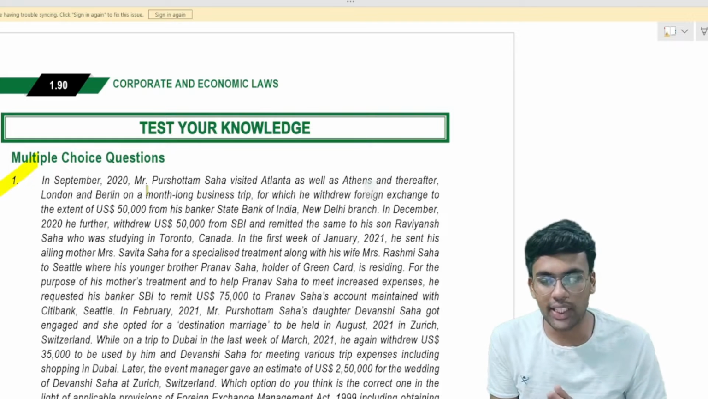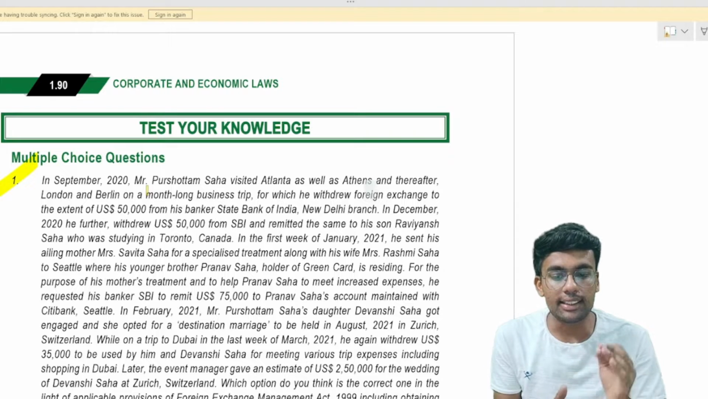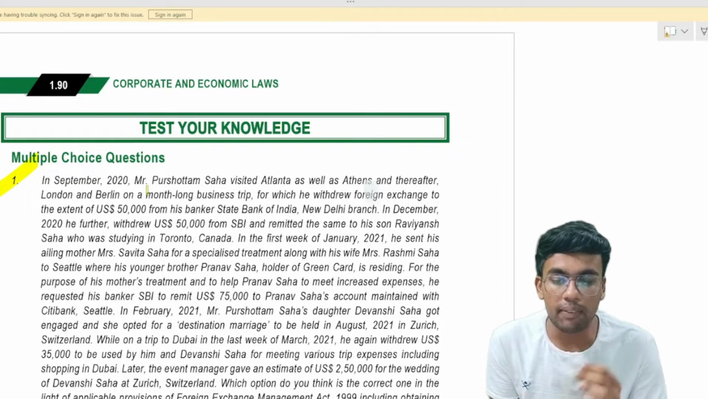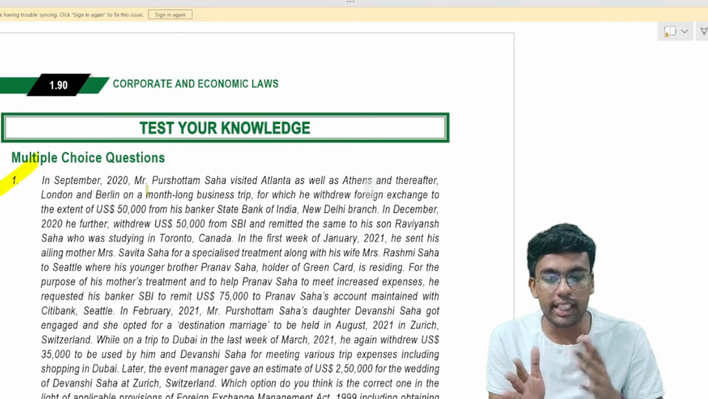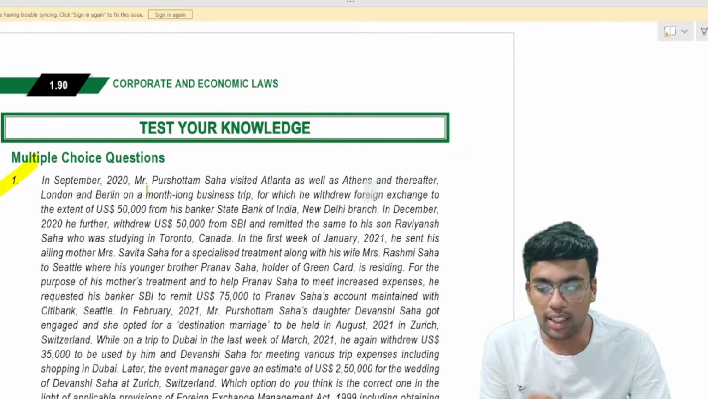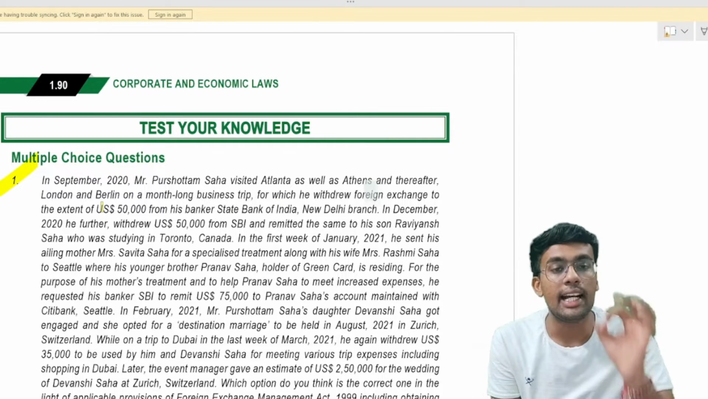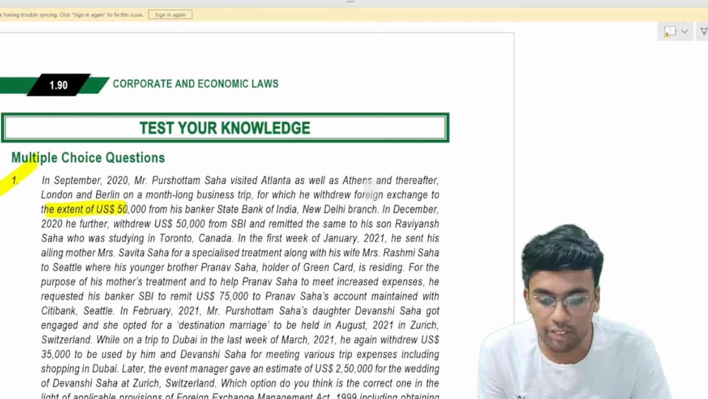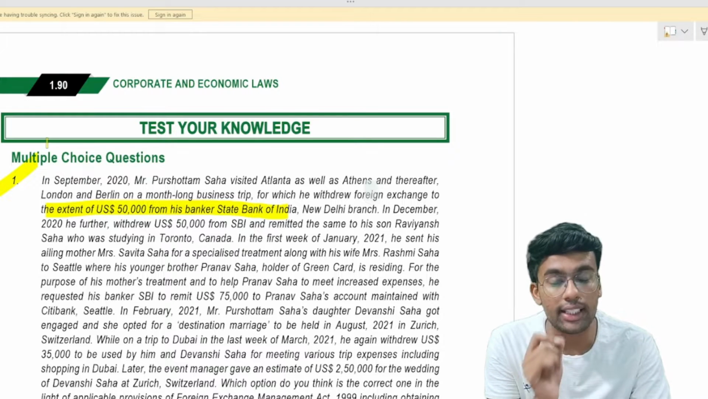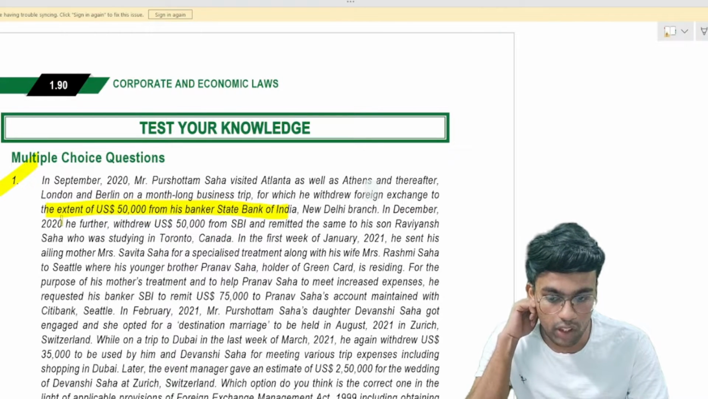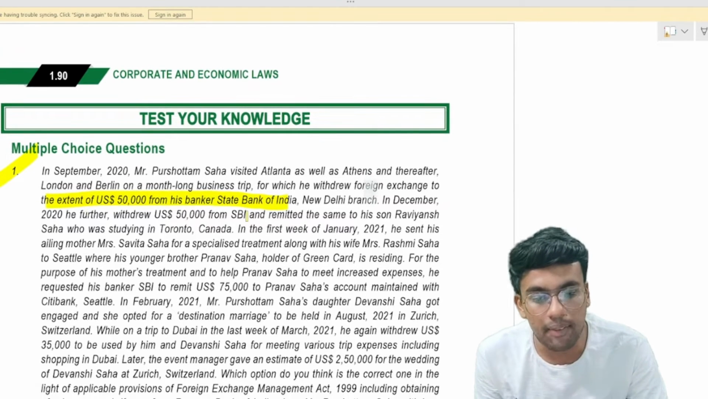In September 2020, Mr. Purushottam Saha visited Atlanta as well as Athens and thereafter London and Berlin on a month-long business trip. So there is a person, Mr. Purushottam Saha, who has visited 3-4 countries. The question says he withdrew foreign exchange to the extent of $50,000 from his banker, State Bank of India. So here he has withdrawn $50,000 in financial year 2020-21, for the foreign trip, from the State Bank of India New Delhi branch.